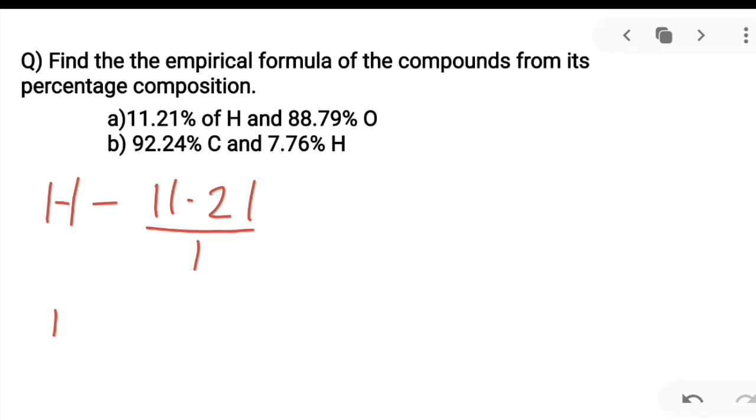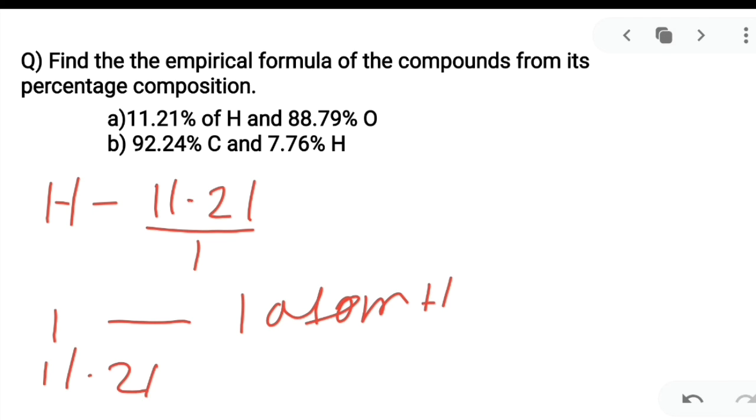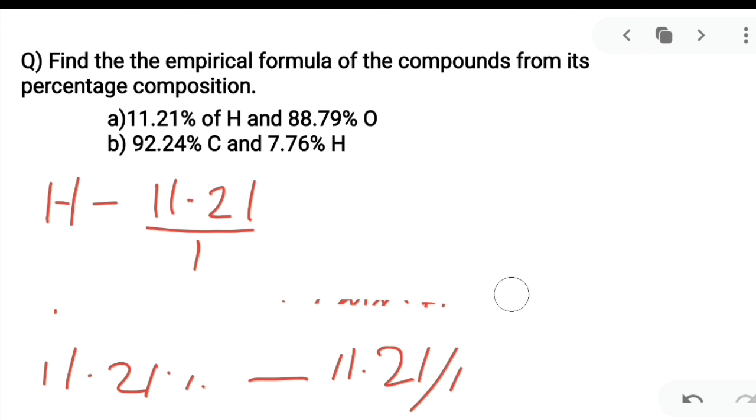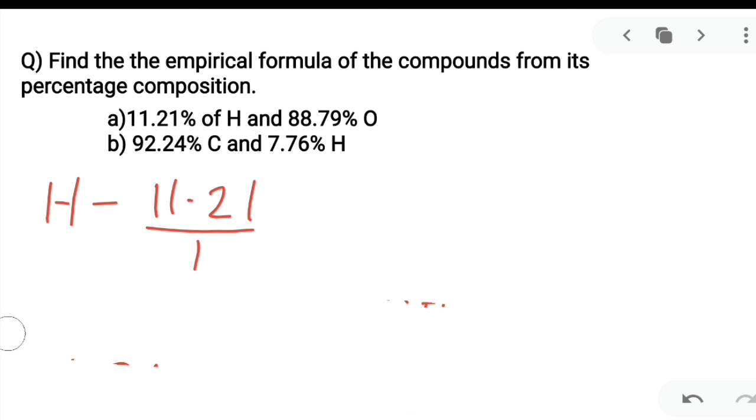Just see, if you take 1%, then how many atoms will you find? You will find 1 atom of hydrogen. When you are taking 11.2%, how many atoms can you accommodate there? That is 11.21 divided by 1. So this is the way you can calculate the relative number of atoms. So what is the second step? After getting the mass percentage, you calculate the relative number of atoms, RNA.